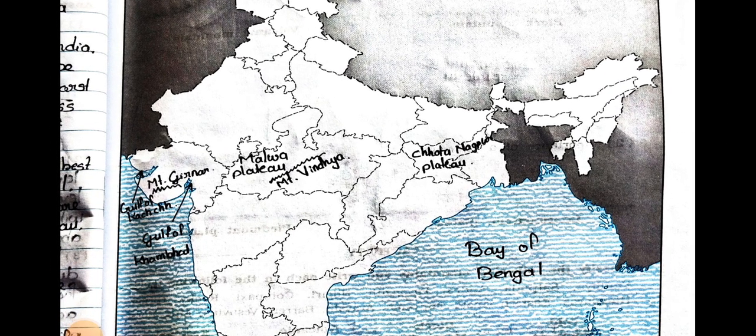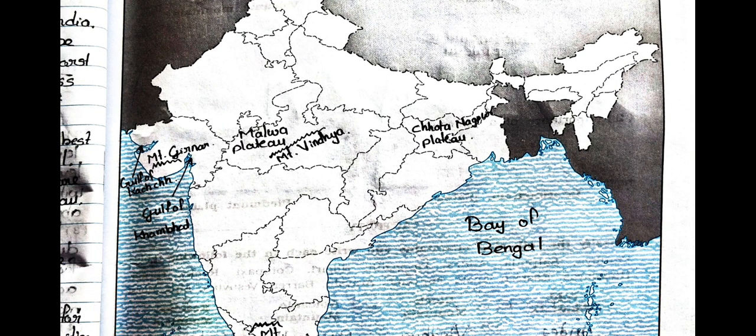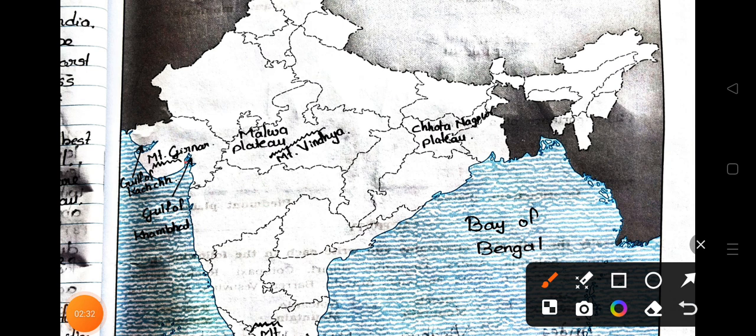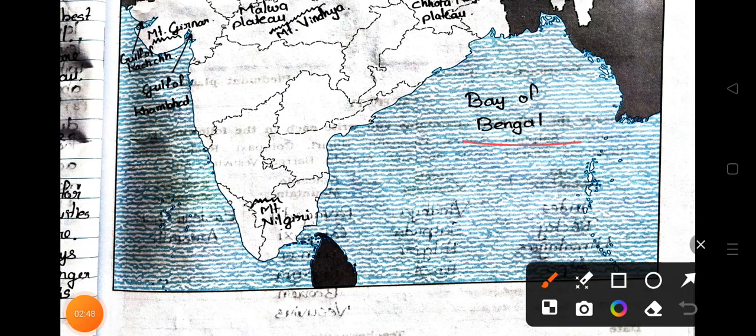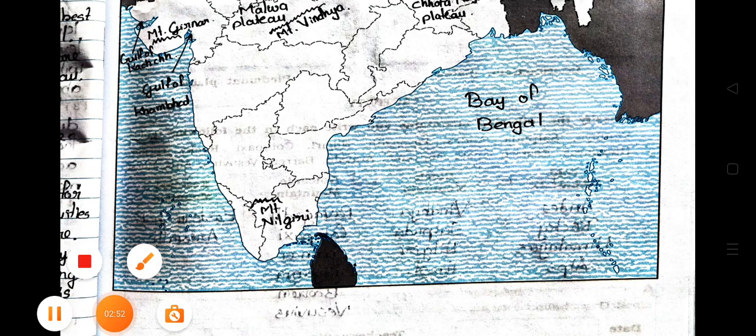Now see. Mountain Girnar here in Gujarat, here Gulf of Kutch, here Gulf of Khambhat, here Malwa Plateau and here Mountain Vindhya. Chota Nagpur, and it's a plateau. Here Bay of Bengal, here Mountain Nilgiri. Now see the next page.